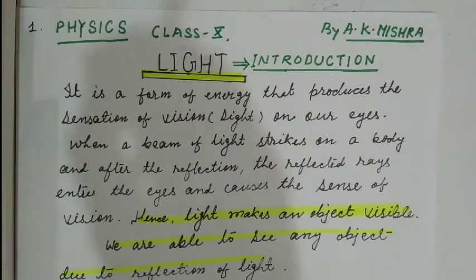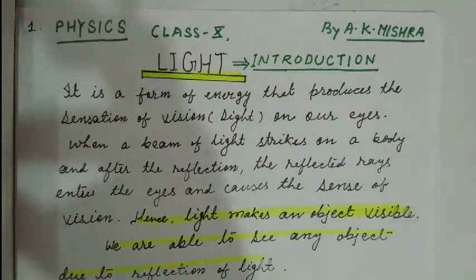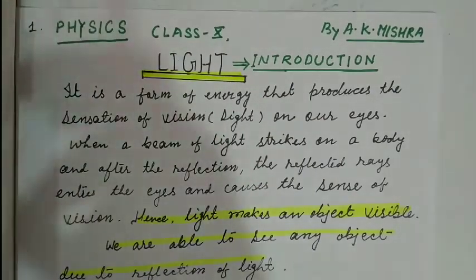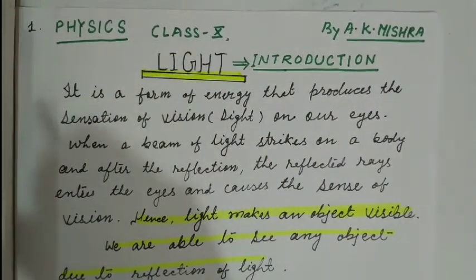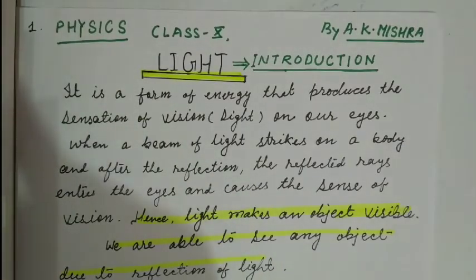What is light? First of all, we need to know about that. If we close our eyes, we are unable to see any object, and if we open our eyes in the dark, we are also unable to see any object. So if we want to see any object, the presence of light is necessary.